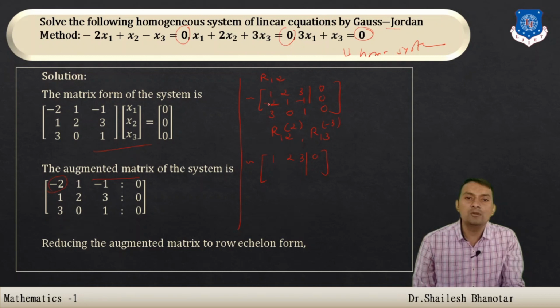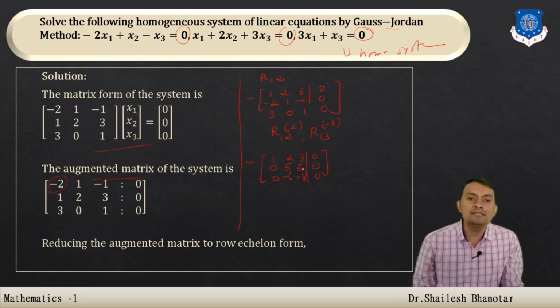First row multiply by 2 and then add to 0, so it is going to be 0. This is 2 into 2, that is 4, 4 plus 1, that is going to be 5, 3 into 2, that is 6, 6 added to the -1, so it is going to be 5, and then this is the 0. Again, third row is multiplied by -3 and add to the last row, so it is going to be 0. This is going to be -6, and here this is -9 plus 1, and that is going to be -8, and last that is 0.